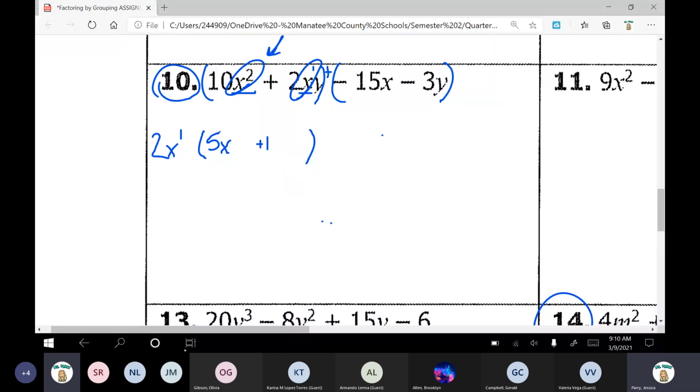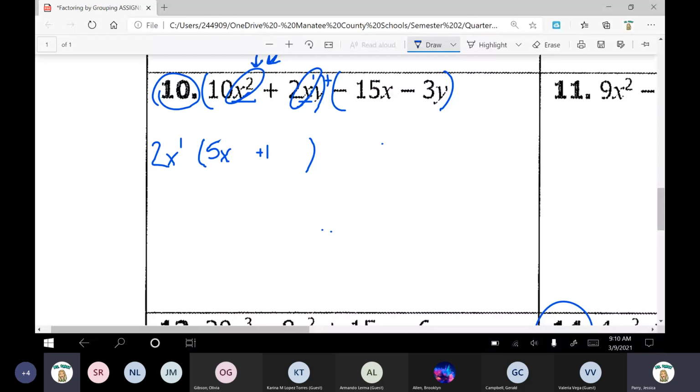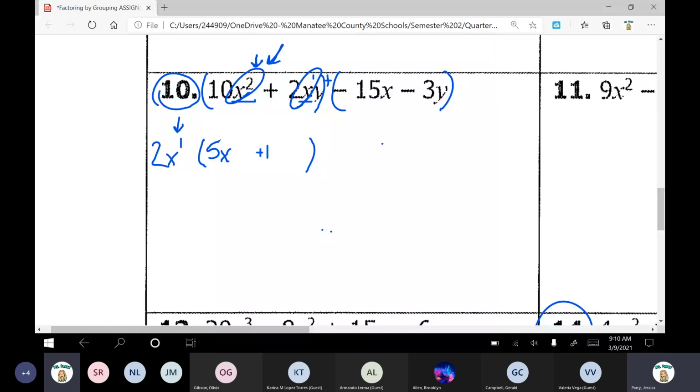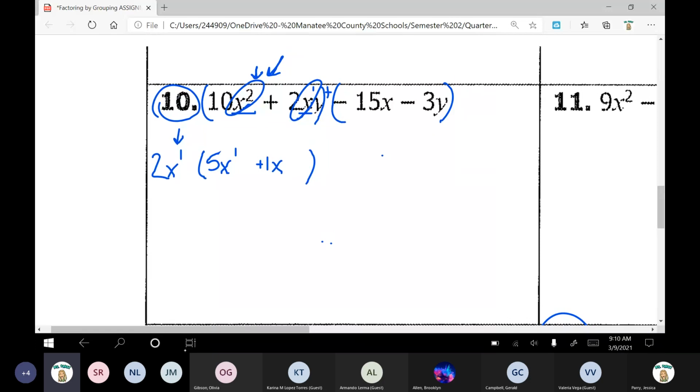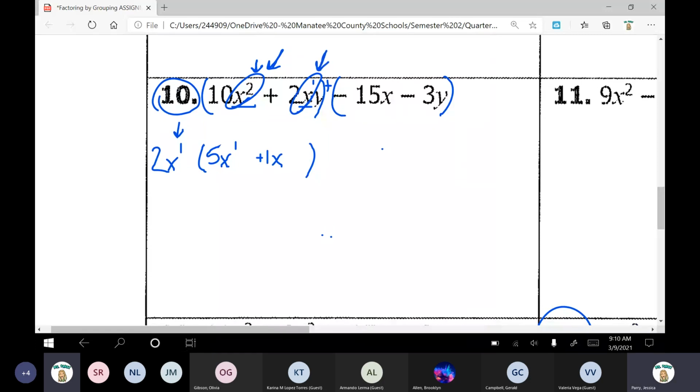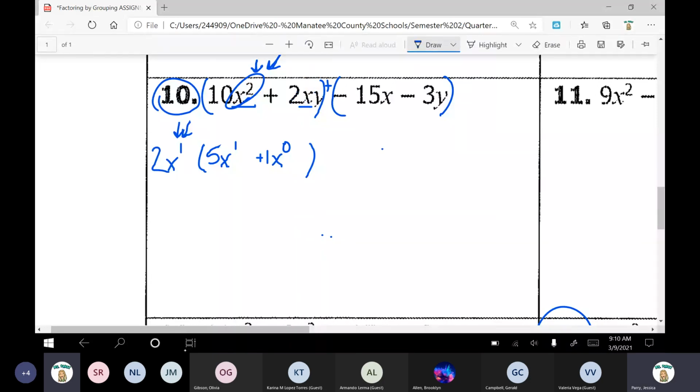Okay, so now we've got division. X to the power of 2 divided by x to the power of 1. All you do is subtract your exponents. 2 minus 1 is 1. Okay, here's my next term. X to the power of 1 divided by x to the power of 1. Subtract your exponents. What's my new exponent? 1 minus 1 is 0. Okay, let's keep on going on to the next variable.